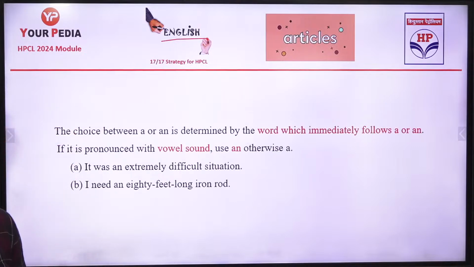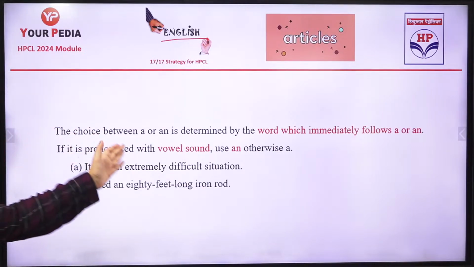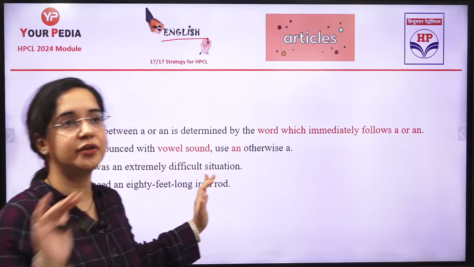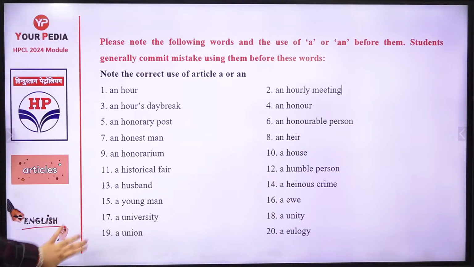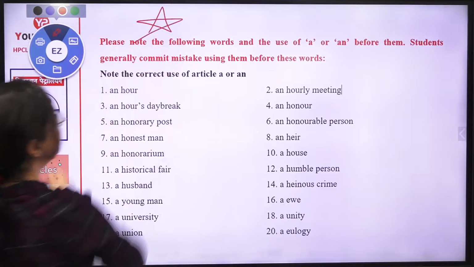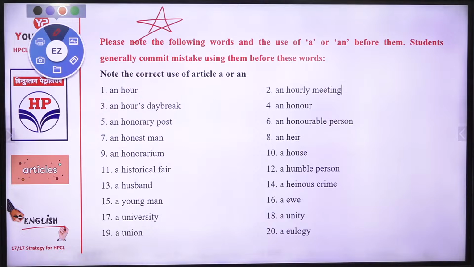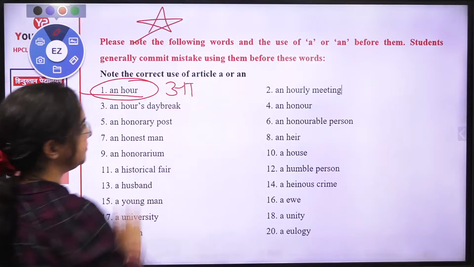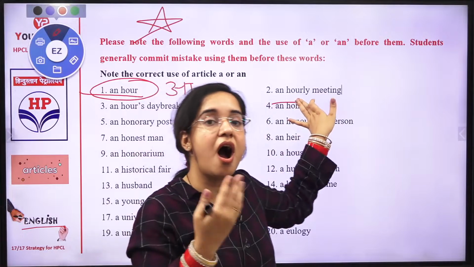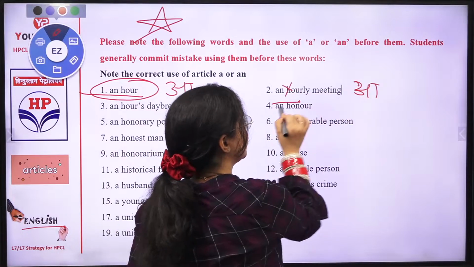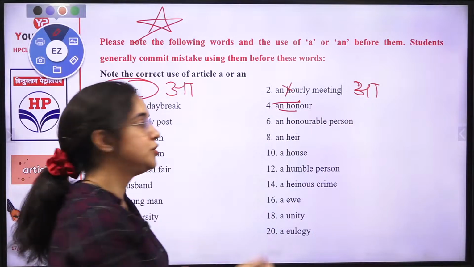Coming to the second one, we have the choice between a or an. Again, I have already mentioned it depends on the sounds: one is a vowel sound, the other is a consonant. That's it, second slide done. Third, these are the important things that you need to remember. Here, all the exceptions are already mentioned, which you need to revise. So it's a vowel sound. Hourly meeting: again, not by H, but the vowel sound is there. Honor: O sound.